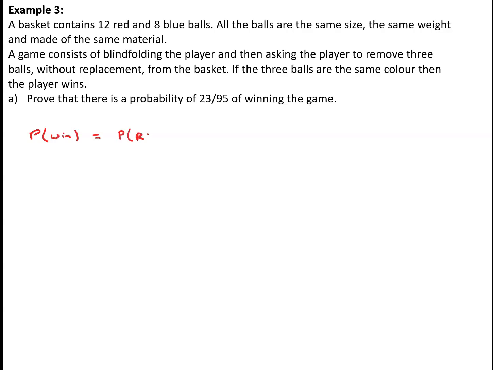Well, to win the game, we've either got to have 3 reds or 3 blues. The probability of getting 3 reds is going to be 12 over 20 times 11 over 19 times 10 over 18. And the probability of 3 blues is going to be 8 over 20 times 7 over 19 times 6 over 18. And if we work that out, that comes to exactly 23/95.